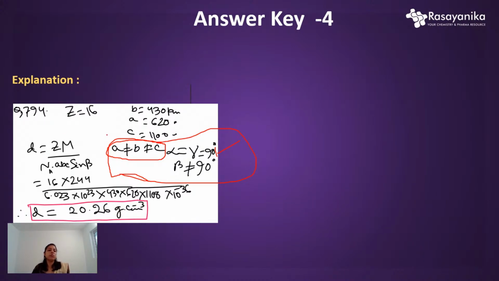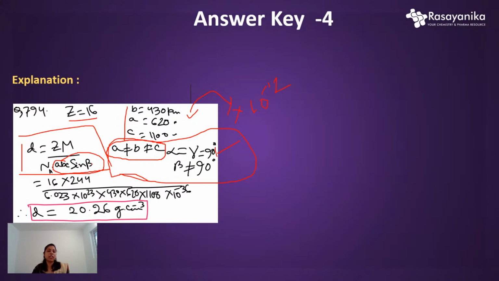So we already know Z is given here, and a, b and c are given in picometers, so convert them into meters. How to convert? Just multiply with 10 to the power minus 12. Then use this formula to calculate the density. It is a basic formula, you should know this: d equals Z into M, where M is the molecular weight, divided by N, the Avogadro number, into the volume. Here for a monoclinic substance, the volume will be a into b into c into sine beta. You should multiply with the sine beta value, not the angle value, okay? So if you know this formula, then it will be easy for you.